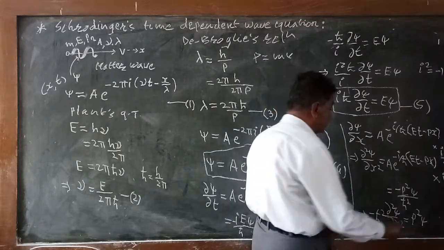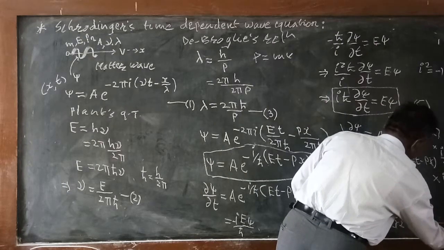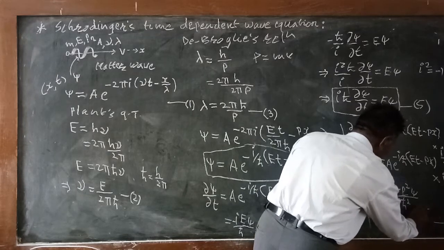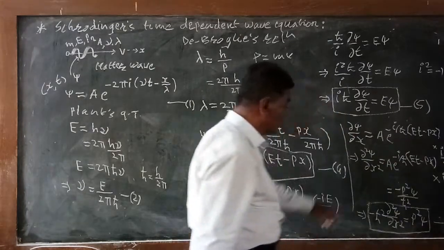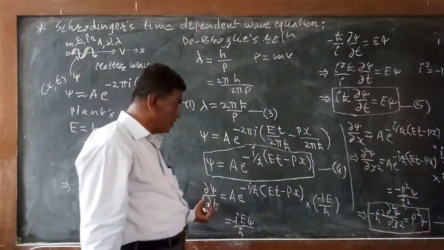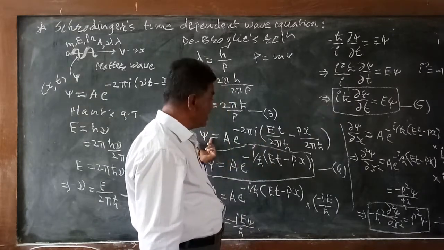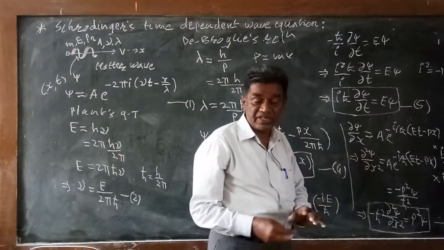So we are getting this equation, and suppose this is equation number 6. This is also a main equation we are going to learn about. So by differentiating psi with respect to t, we get equation 5, and differentiating psi with respect to x twice, we get this equation.